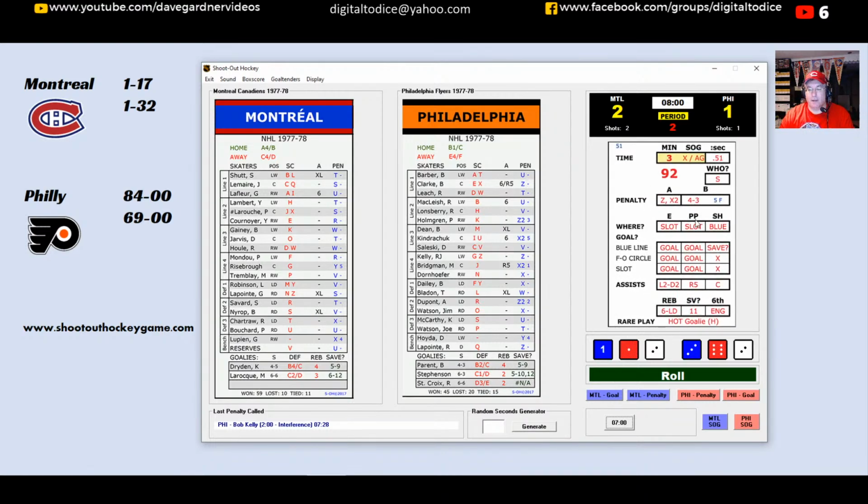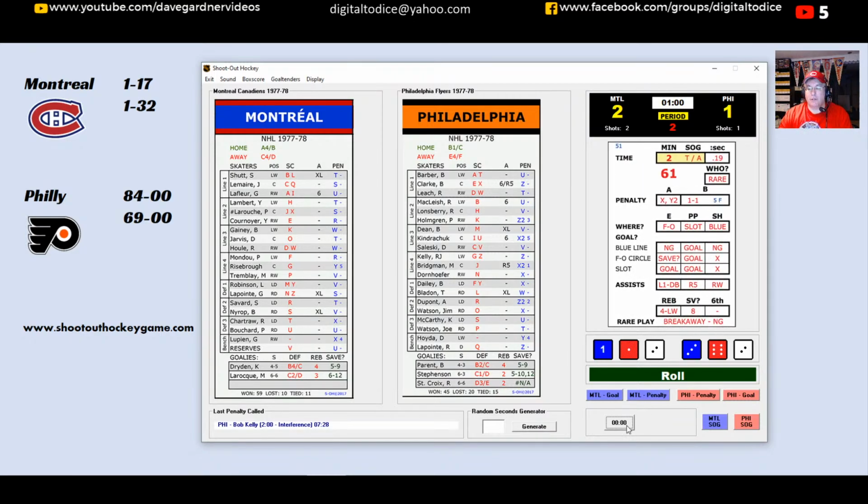Three minutes off the clock. And we check for a scoring chance. Penalty B this time. We had one of those earlier. 2-2 for fighting. So I don't have a 2 over here, so we're going to ignore the fight. We're going to say there was no fight, just some pushing and shoving. No penalties handed out, and we shall play on. Three minutes off the clock. So this time is ticking away on Philadelphia here. A 70. That's a chance for neither team. Three minutes off the clock again. Boy, Canadians doing a good job of killing this clock. A 65. That's nothing either.